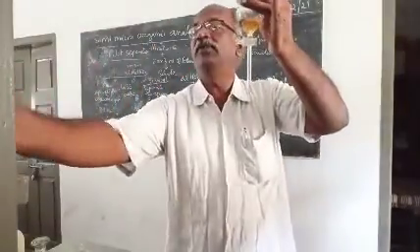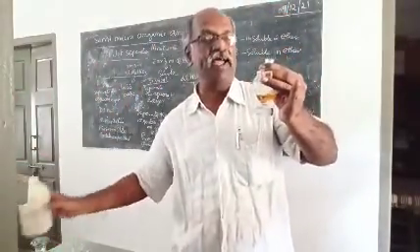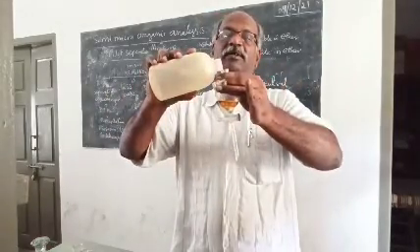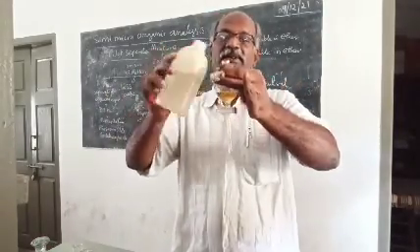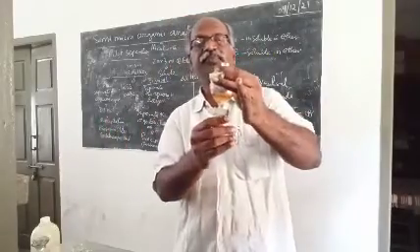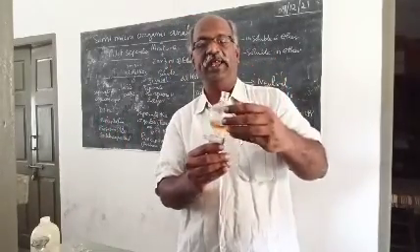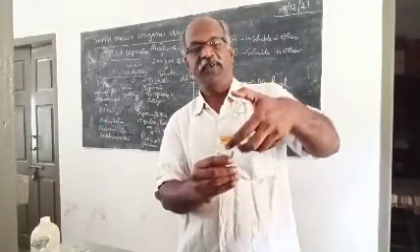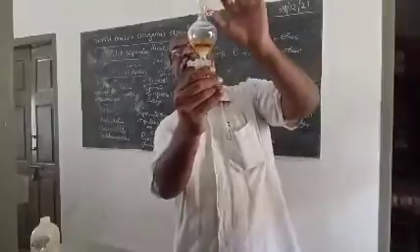Some more. See, the sodium bicarbonate is already concentrated. Let me add some water so that the sodium bicarbonate can be diluted. Now we can see two layers. Shake it. We can see two layers.